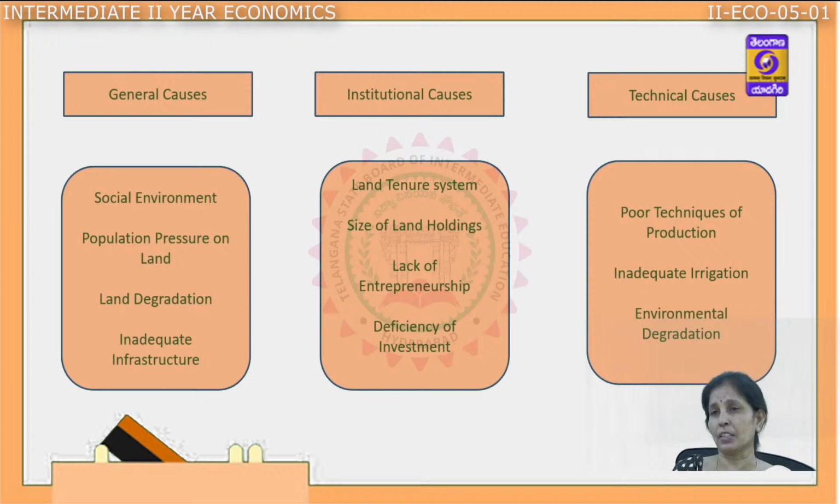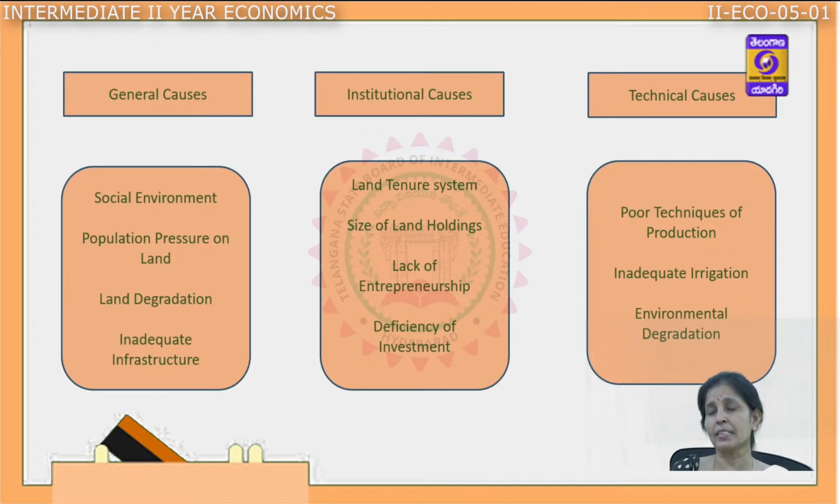The second one under general causes is population pressure on land. More people are working than required because the productivity of the land cannot be increased. Land is subject to diminishing returns. More population means disguised unemployment, because there are no alternative employment opportunities. The farmers are forced to depend on agriculture, even if it is a small land holding, even if it is an uneconomic holding. Agriculture is the only source of their livelihood, and that again reduces the level of productivity.